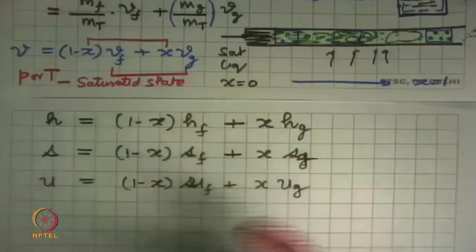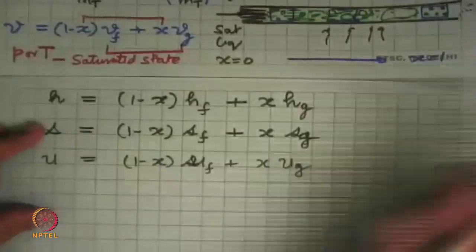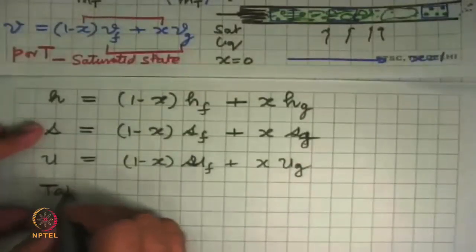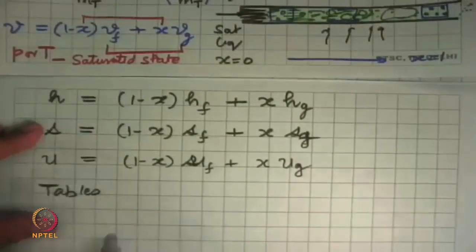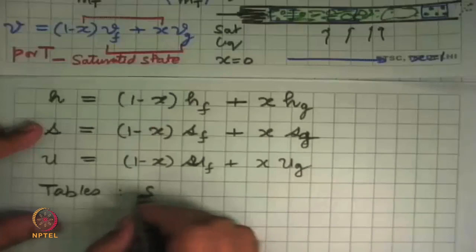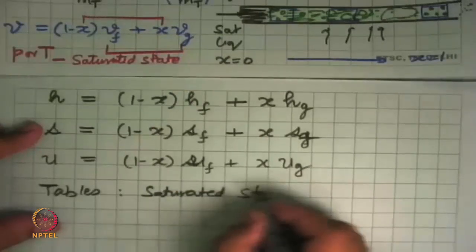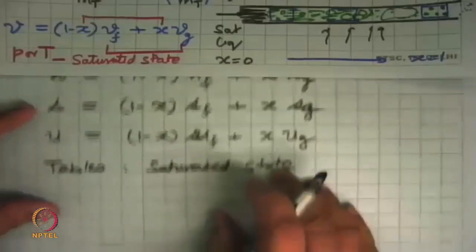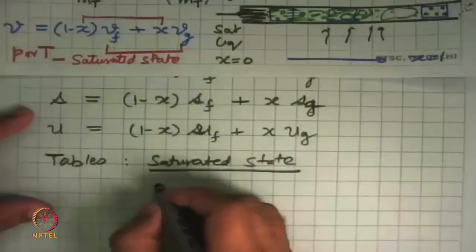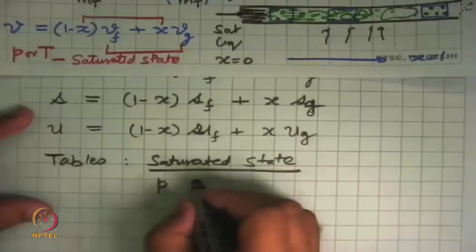So how do we get values of UF and UG? We discussed that a little bit yesterday, and what we have is tables and then computer programs also to help us with that. To give an example from the tables, the table heading will be saturated state. And in this table, the first column could be either pressure, or in some cases, the temperature.